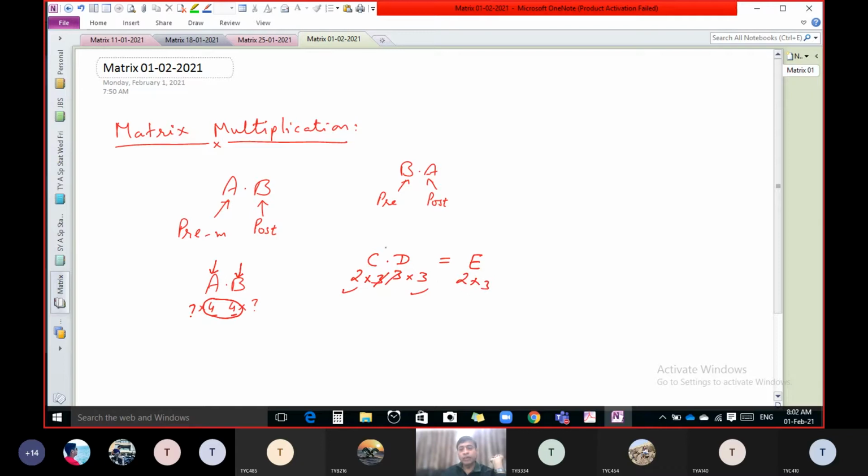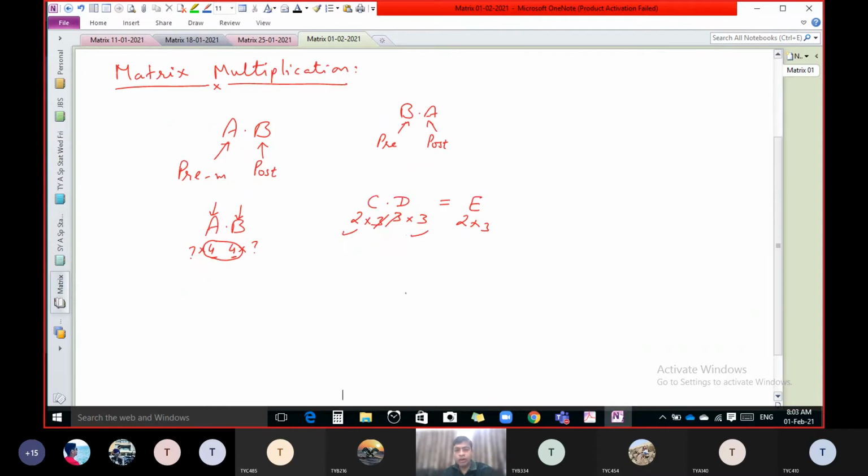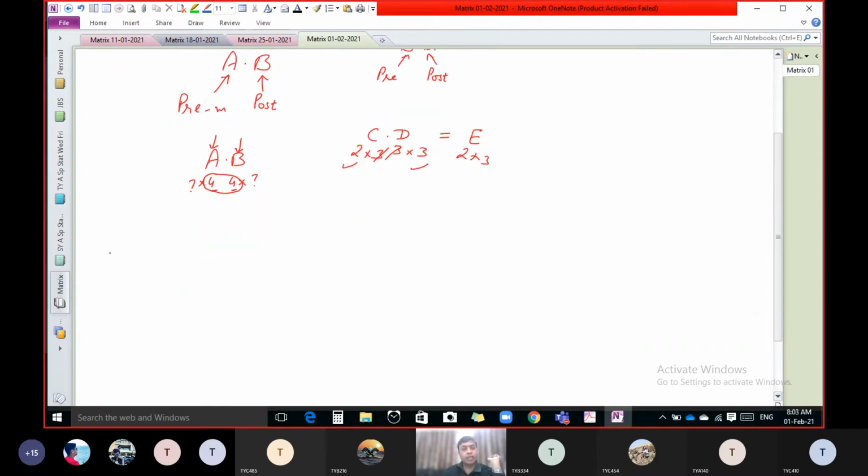So if we multiply two matrices, we get another matrix, known as the resulting matrix, and the order of that resulting matrix should be number of rows of pre-matrix and number of columns of post-matrix. So now if you have an idea about this concept, then let us discuss one simple example.